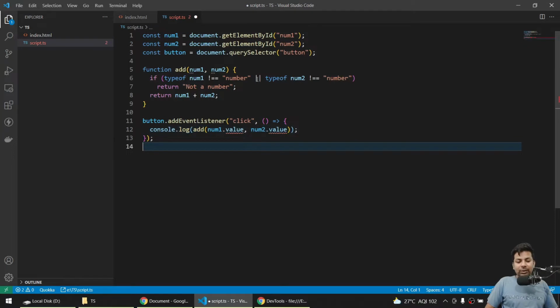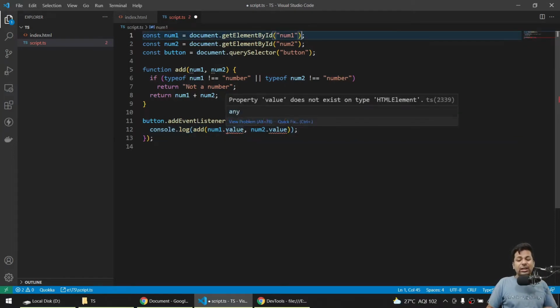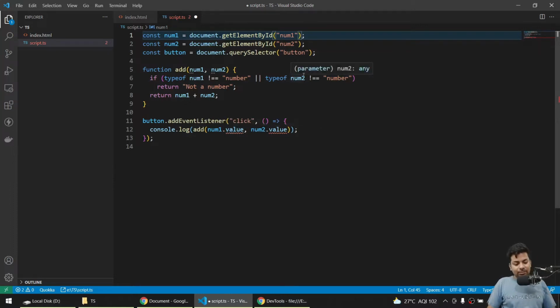So I'm a developer, I'm sure the value will come. It's showing maybe this is an HTML element and value doesn't come. So what I'll do, I'll just mark an exclamation mark. I know the value will come, because I'm sure of it.